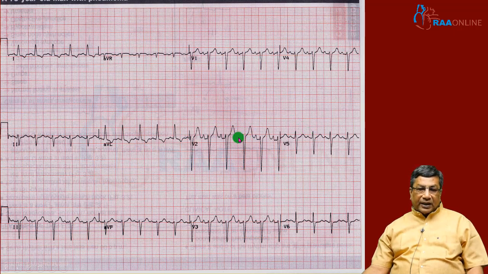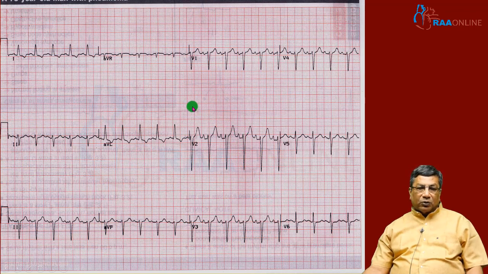So, why do we say it is a sinus tachycardia? The P wave which is preceding the QRS is looking like a sinus P wave. Its configuration is normal. It is less than 2.5 in height, less than 2.5 in width. It is positive in L1, negative in AVR, biphasic in V1. So, because all the characteristics of the P wave coming from the sinus are there, this is a narrow QRS regular tachycardia, but sinus tachycardia, because the P wave preceding the QRS is a sinus P wave, the P wave produced by the sinus node.